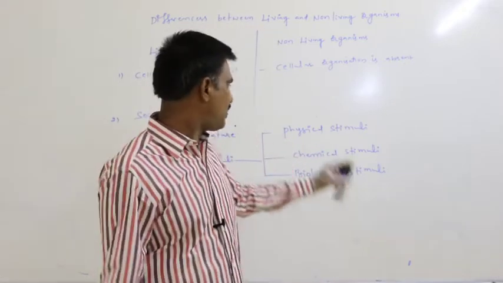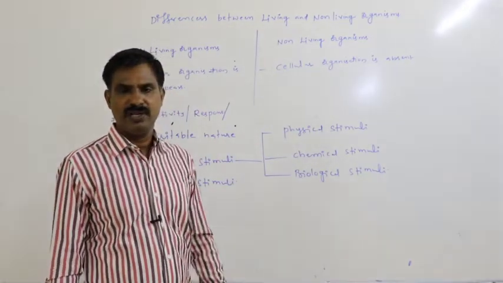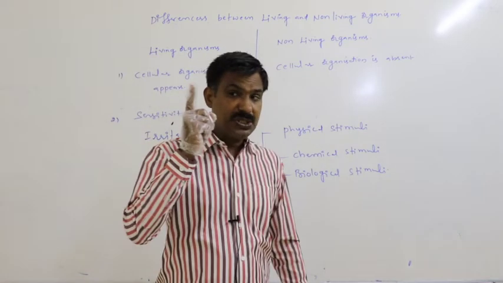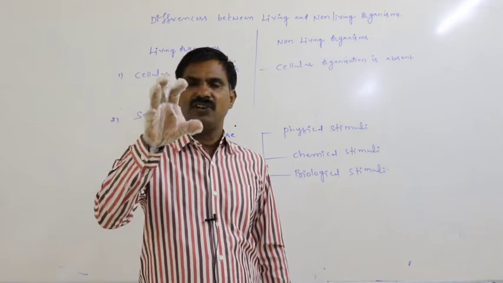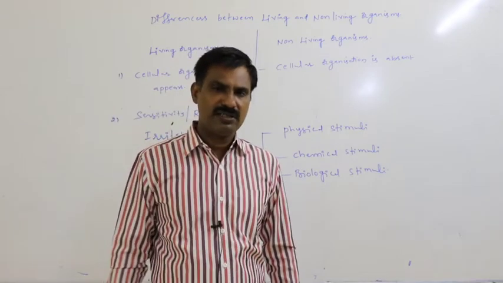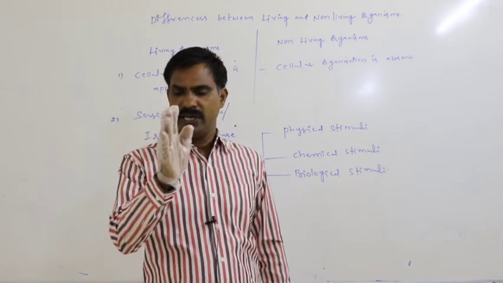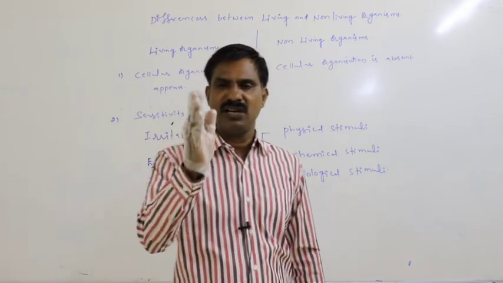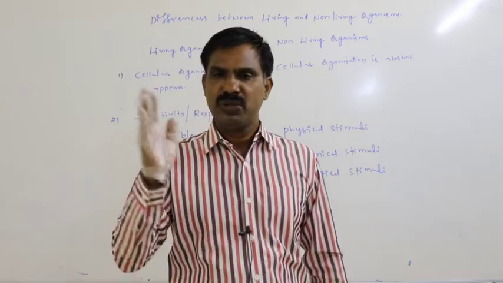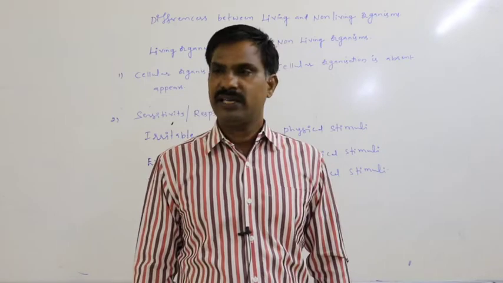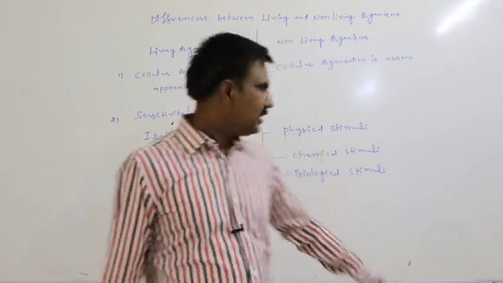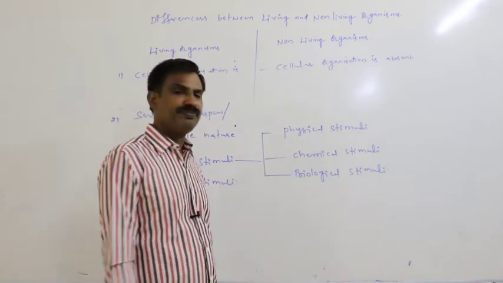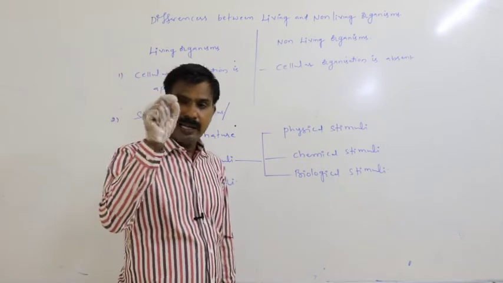That is said to be the physical stimuli. Against continuous beating, against application of high pressure on our body, definitely we quickly walk or run to easily escape from that continuous beating or continuous application of pressure. That is the physical stimuli.